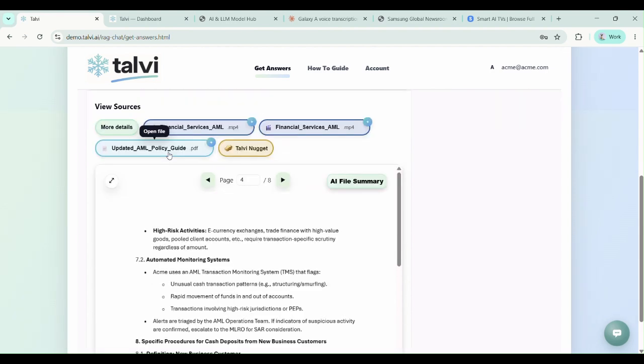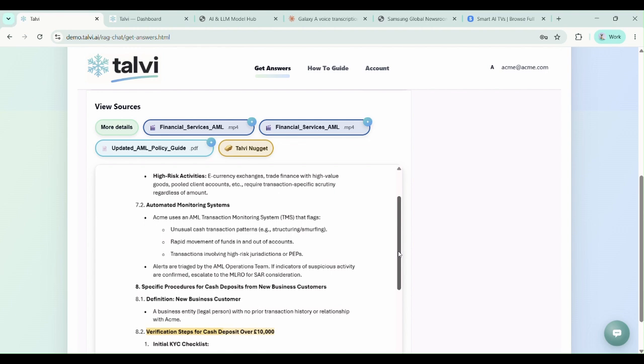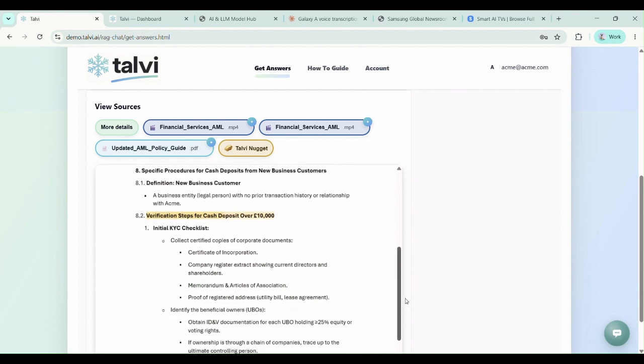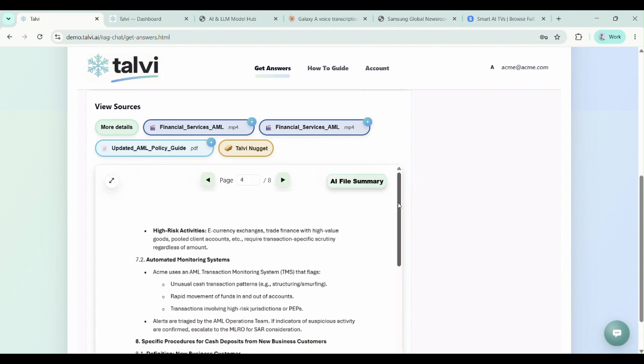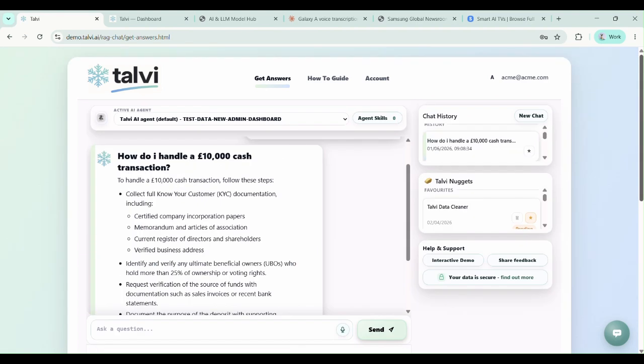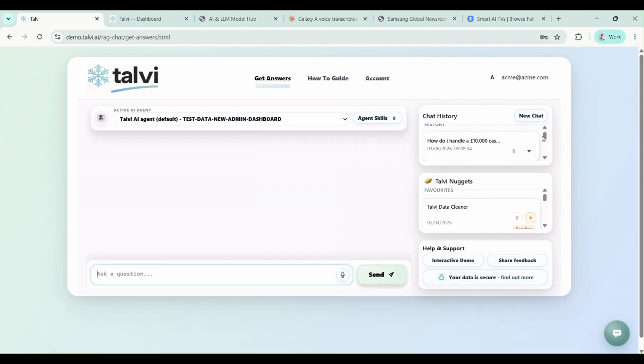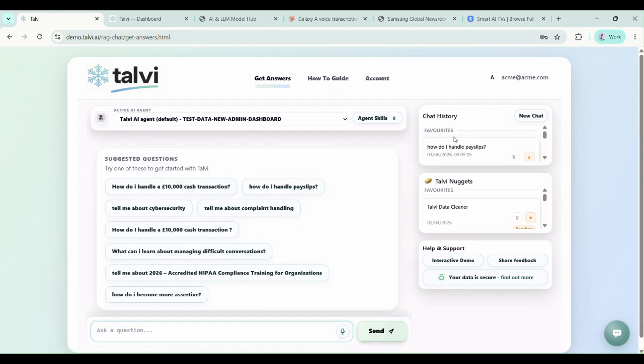If the answer was contained in a PDF document, again, Talvi opens that PDF at the exact page and highlights in yellow the exact bit of text that tells you where the answer is. So you're getting verified answers from your approved data sources, and you're taken straight to the contextual moment where the answers have come from. Let's start a new chat now and see how we handle SCORM.